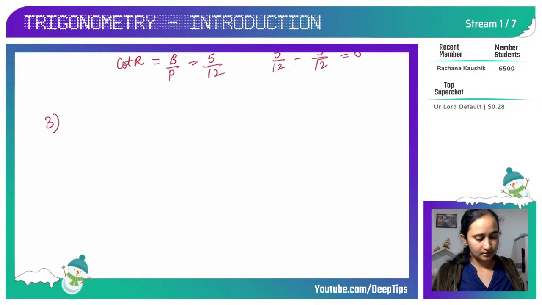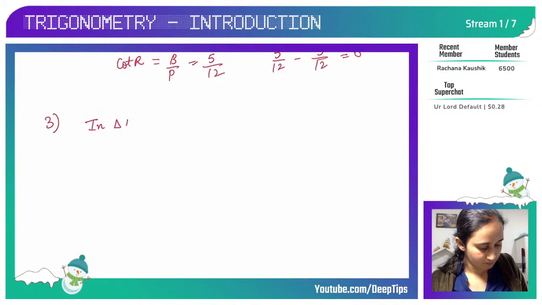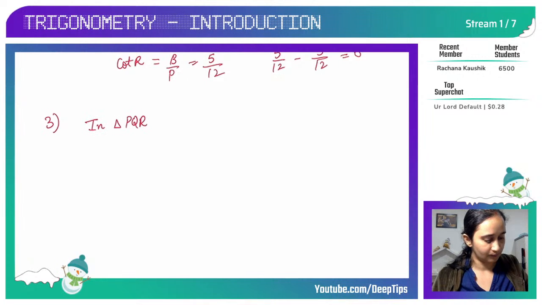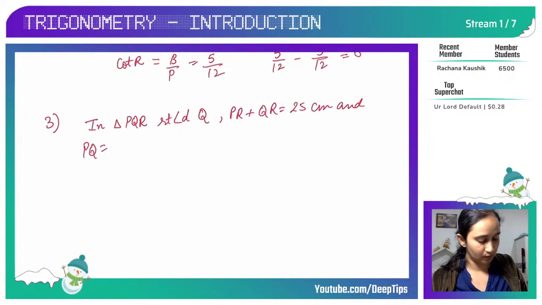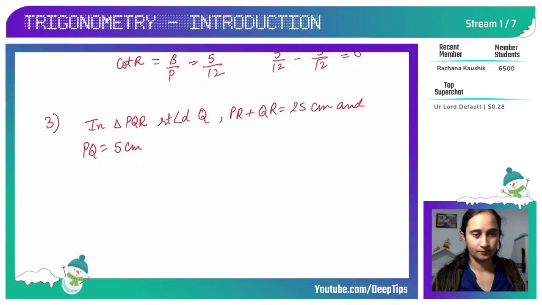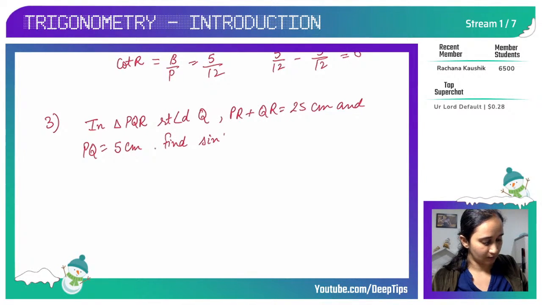This third question says that in triangle PQR, which is right angled at Q, PR plus QR is equals to 25 centimeter and PQ is 5 centimeter. We have to find sine P, cos P and tan P.